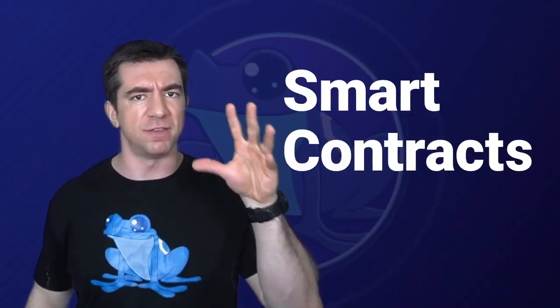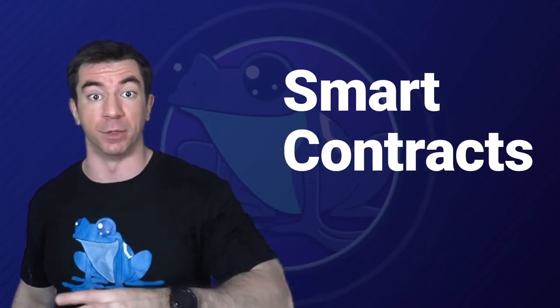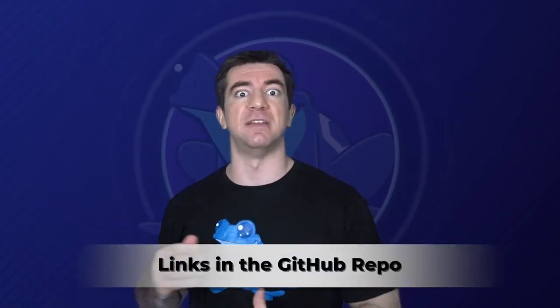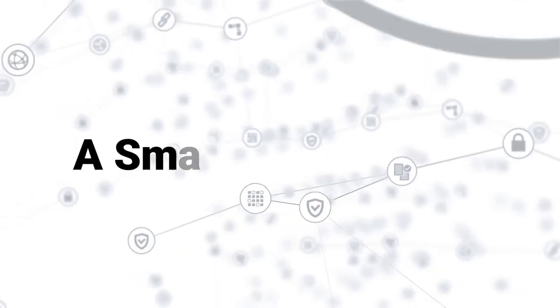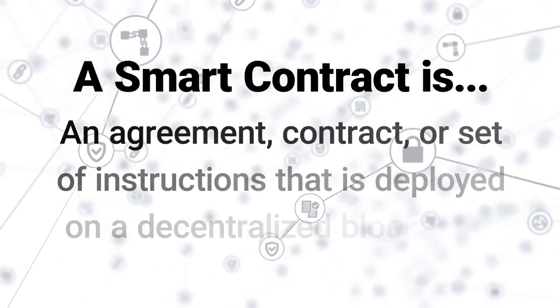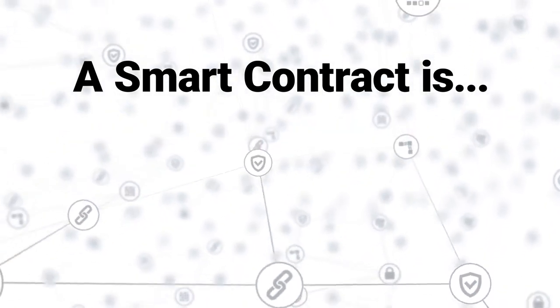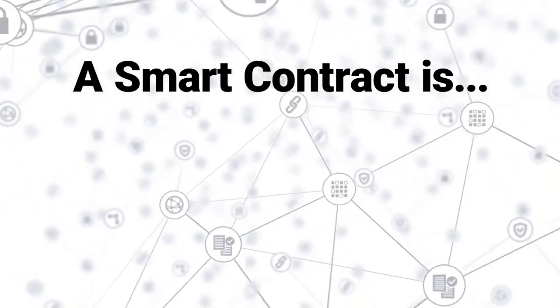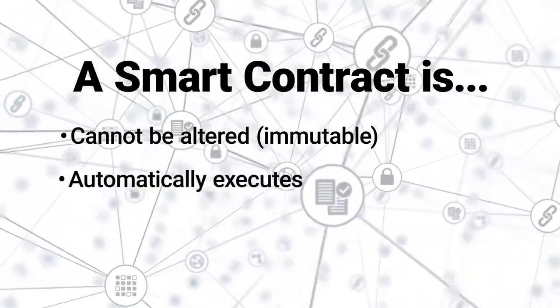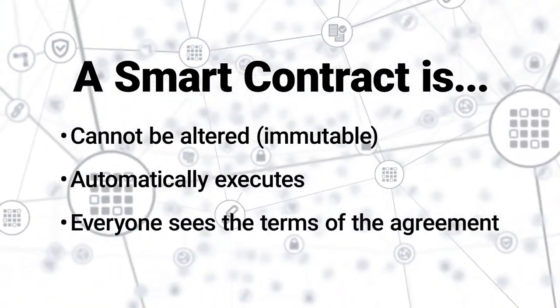So what is this technology? What is this tool that can fix this fundamental problem in our agreements today? This tool is smart contracts, and this tool is what the blockchain was built for. Now, I'm going to give you a quick overview of what a smart contract is. However, I'm leaving some links in the description for more in-depth explanations. But the basics of it: a smart contract is an agreement, a contract, or a set of instructions deployed on a decentralized blockchain. And once the contract or set of instructions is deployed, it cannot be altered, it automatically executes, and everyone can see the terms of the agreement.